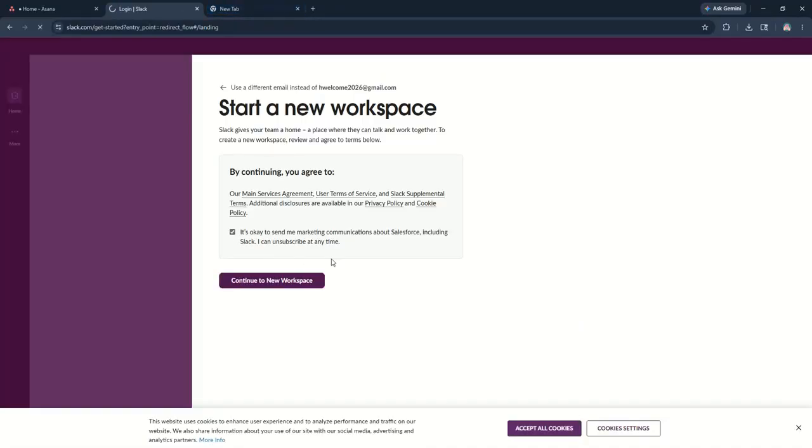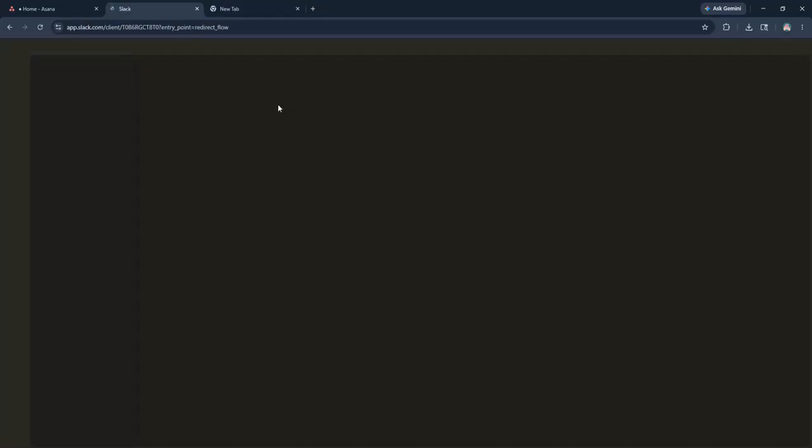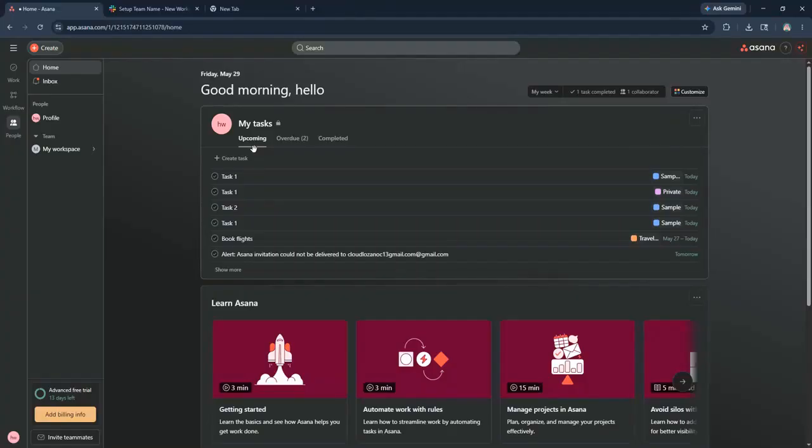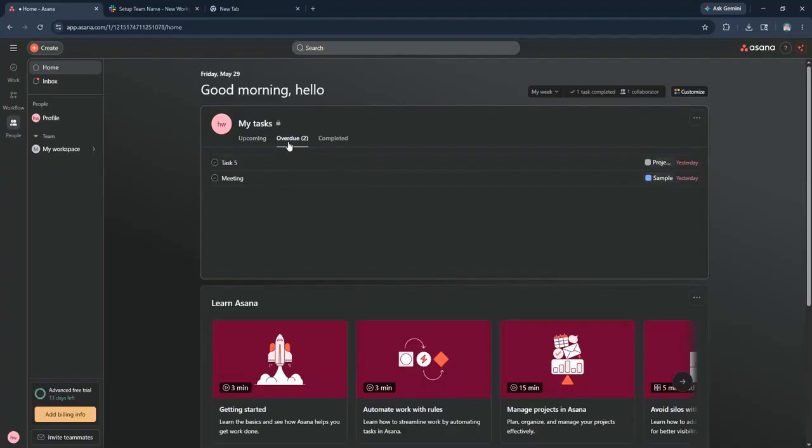Look at the integrations each offers. Slack's strength lies in its ability to integrate with a wide array of productivity tools, enhancing communication within your existing workflow. Asana, on the other hand, integrates well with apps that help keep track of projects, like Microsoft Teams and Zoom, which makes it perfect for managing tasks collaboratively.